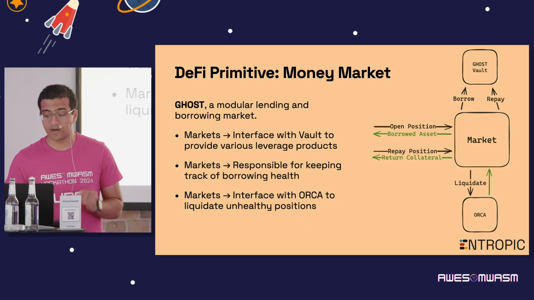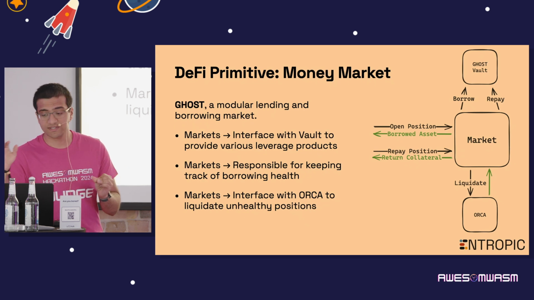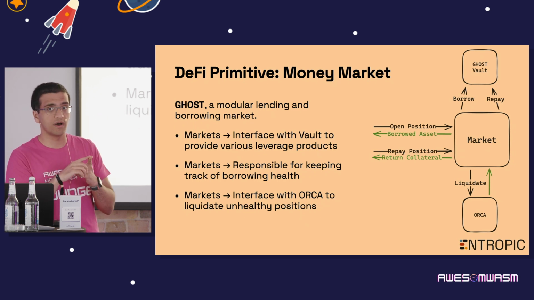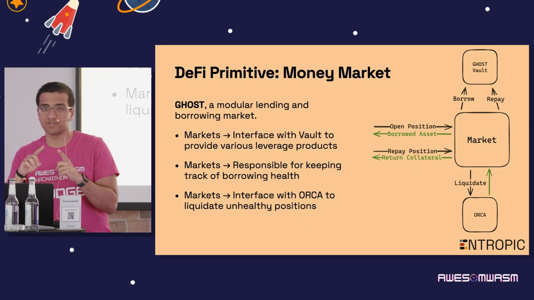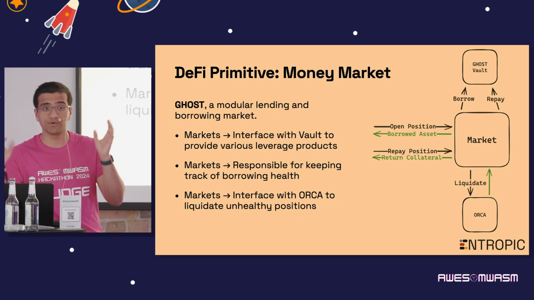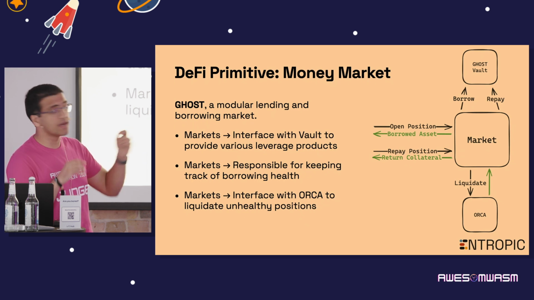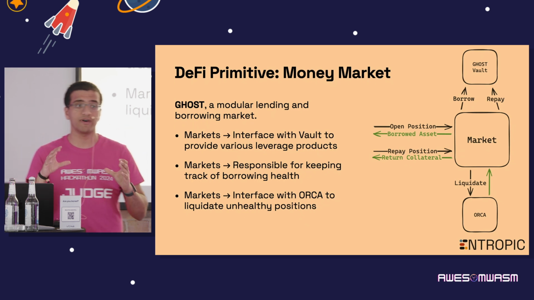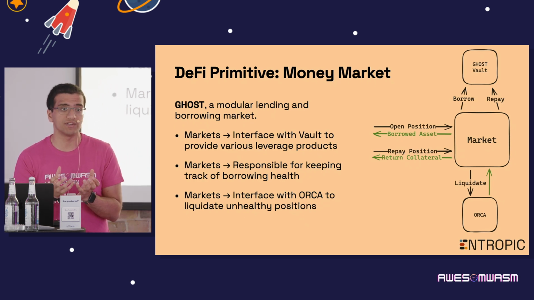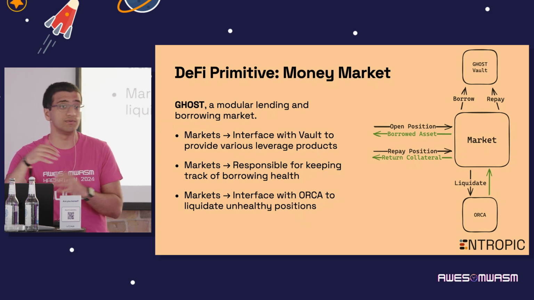And this is all very easily done via the components that already exist on Kujira. And a common pattern that you can see here is that there are several different actions happening within this protocol. You have the position opening, which causes a borrow. You have the position closing, which causes a repay. You have liquidations, which cause a repay and a liquidation through Orca and so on. But the users are only exposed to an open and a closed position. So we're simplifying the interfaces and wrapping up all this functionality in a really nice package that is minimal and really easy to use and plug into, even as other protocols.